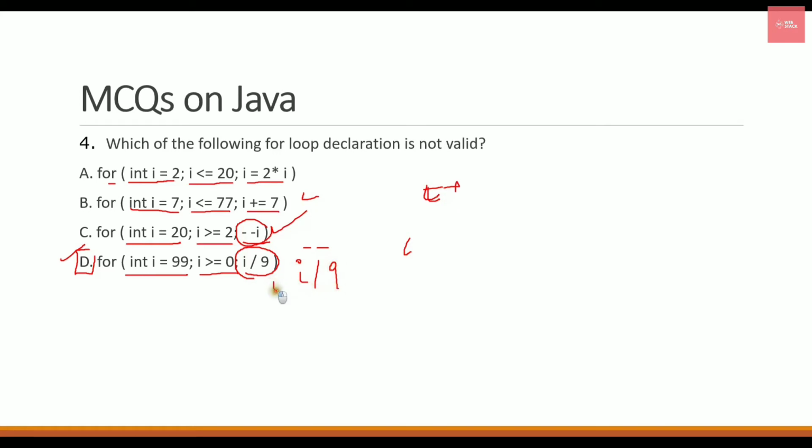You have to assign it to something, so you have to write I equals to I divided by 9. Either it can be written like this, or you can use an assignment operator like we have discussed already, that is I division operator equals to 9, which has the same meaning. So D is the correct answer because it does not have the proper syntax.